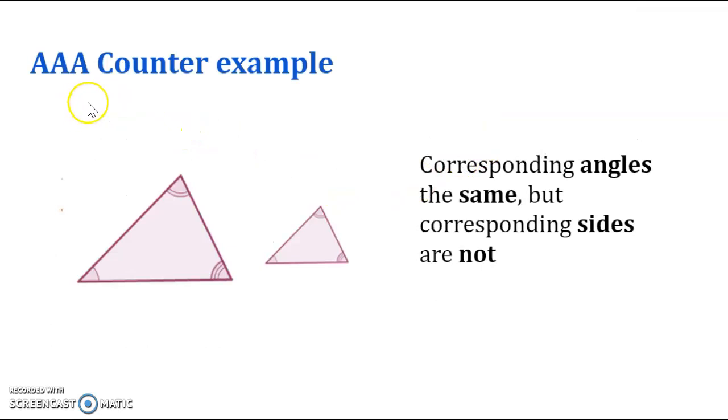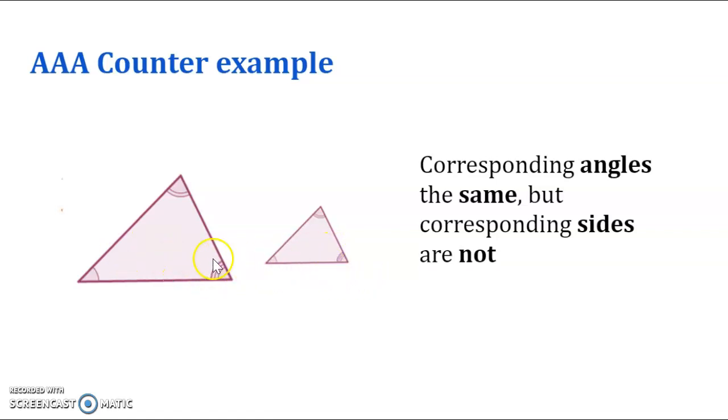Okay, I'm going to assume that you have done it. So a counterexample for AAA would be something that looks like this. You can tell that this angle and this angle are congruent. This angle and this angle look congruent and are marked as congruent. And then the third angle looks congruent and is marked as congruent.